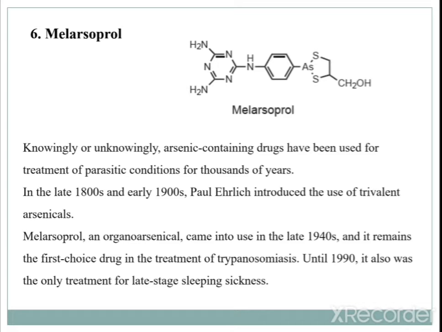Until the 1990s, it was also the only treatment for the late stage of sleeping sickness. So, this is the drug, an organoarsenical, utilized as a first choice of drug, and also useful in the last stage of sleeping sickness.